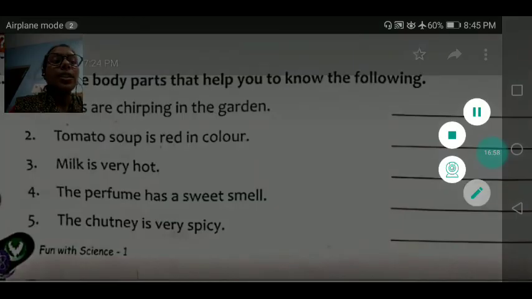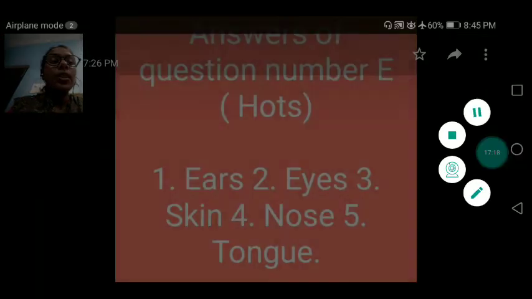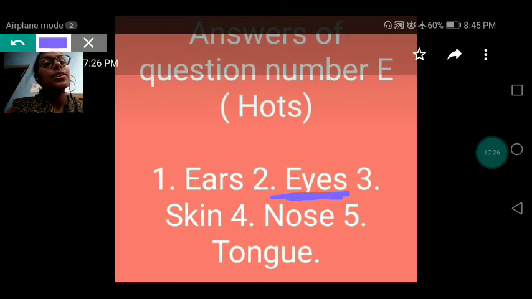The second question is, tomato soup is red in color. How can we identify the color? With the help of our eyes we can identify that the tomato soup is red in color. You can see the answer is eyes. With the help of eyes we can recognize the red color of tomato soup.